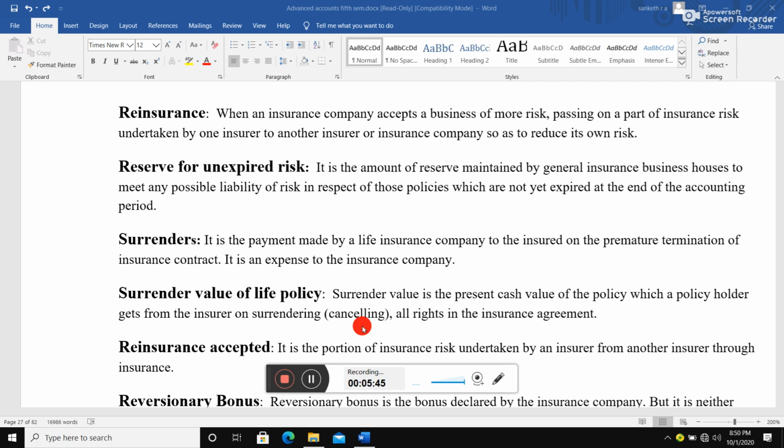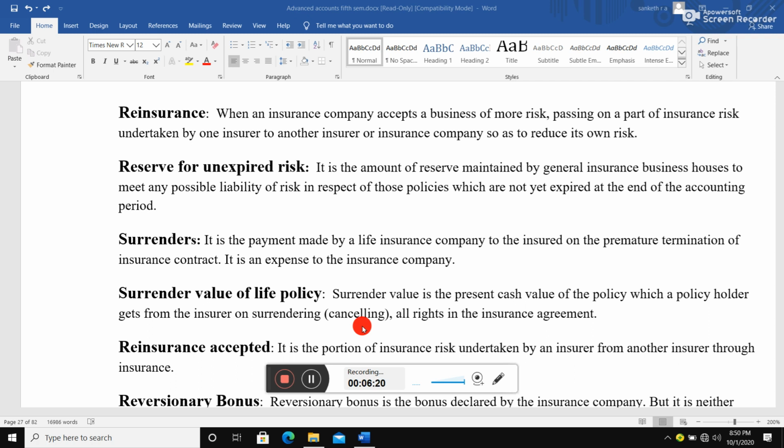Now A is one insurance company, C is a second insurance company, and B is the person who took insurance from the A company. Now, if A finds any difficulty paying the loss, meaning he doesn't have any money to pay B at the time of his losses, what will he do? He will consult insurance company C and ask that company, I will pay premium for you and you can give an insurance policy for me.